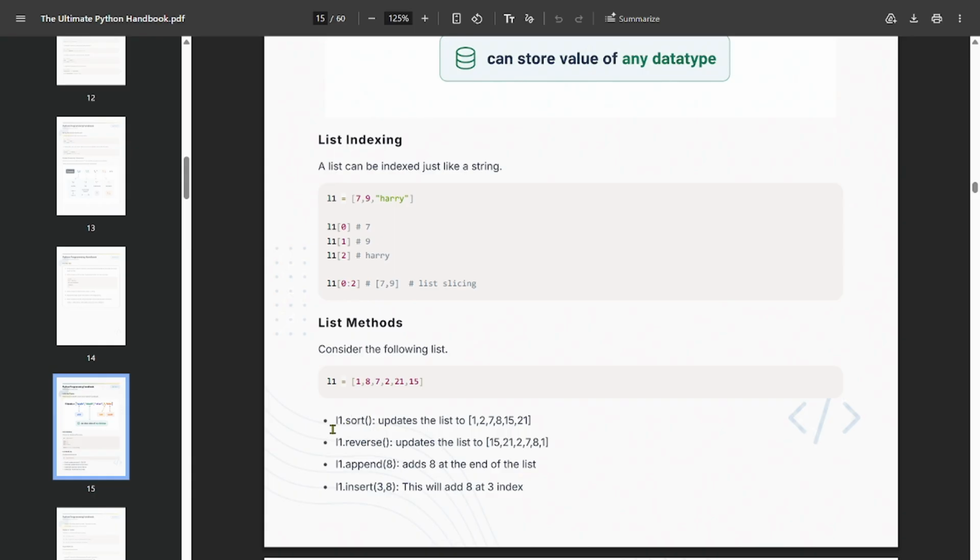Now what is list indexing? Just like string indexing, we have list indexing. It's all the same. Now see here, sort is used to sort the list. Reverse is used for reversing the list. Append is used to add 8 at the end of the list.